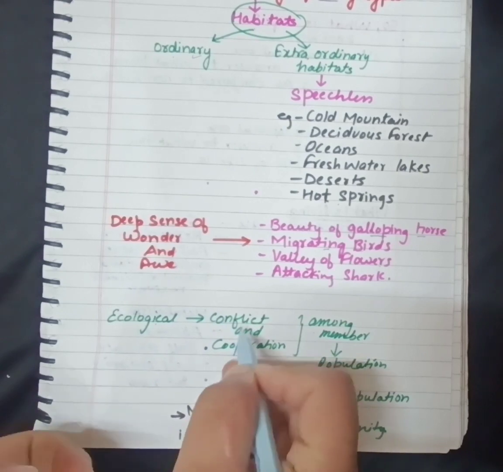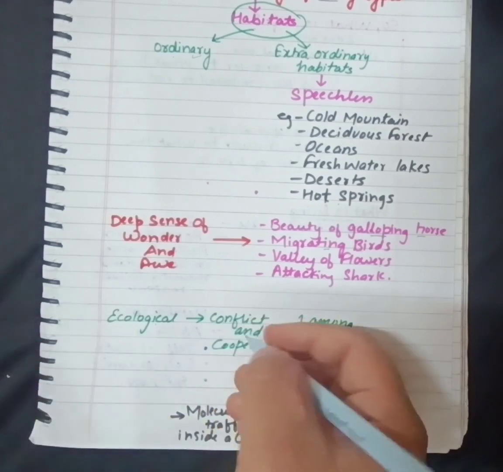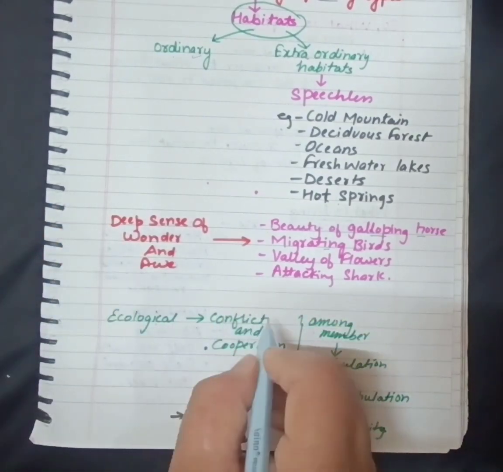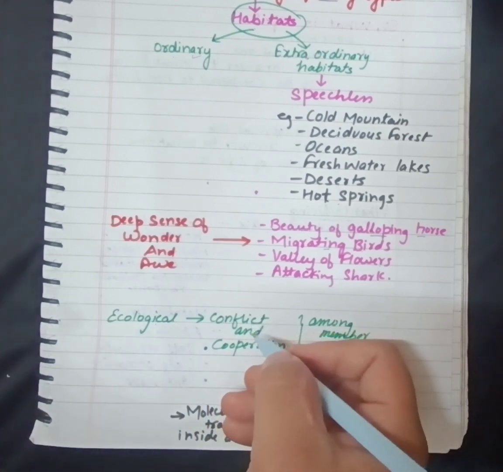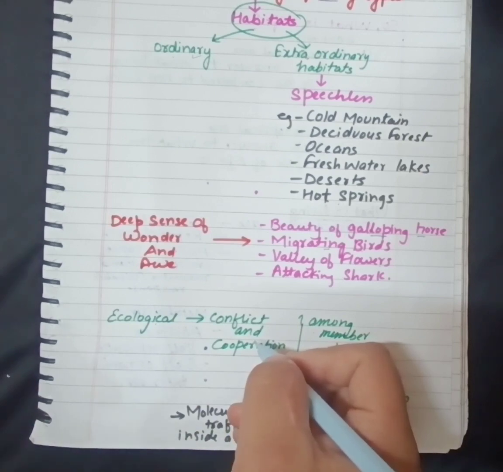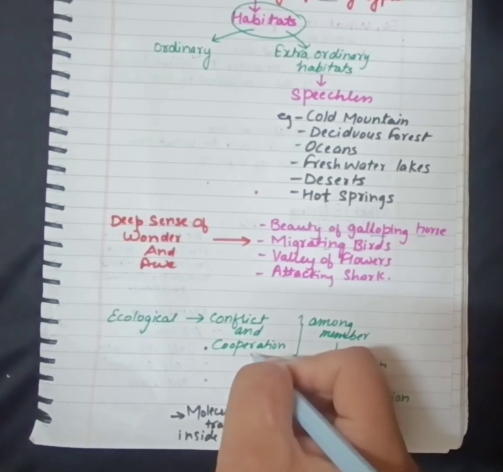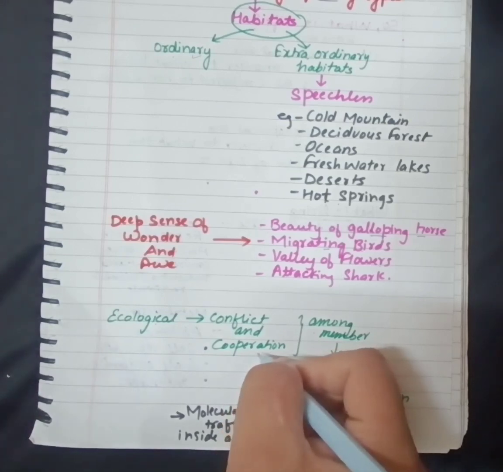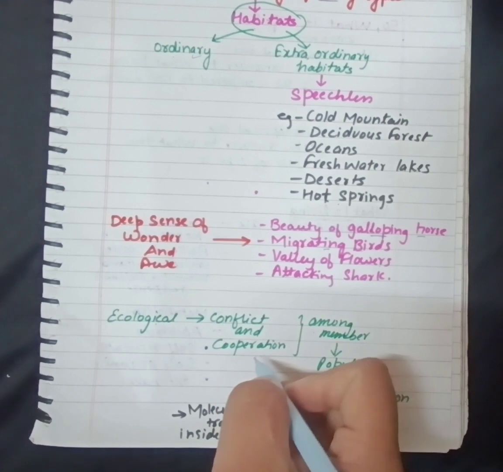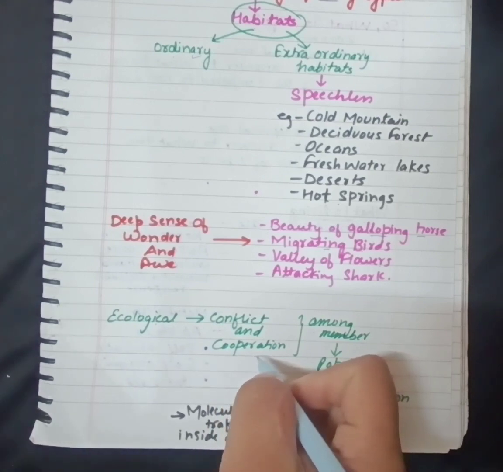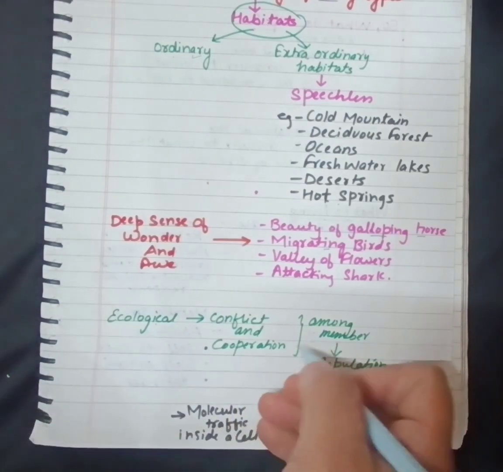What do you understand by this conflict and cooperation among members of a population? You can understand it this way: conflict, like predation, lions preying on deer, and parasitism, like lice on humans, ticks on dogs. And cooperation, for example, mutualism. Lichen is the best example, where fungi and alga live in this environment through their mutual relationship. One more example of mutualism is mycorrhiza, where fungi live in mutualism with higher plants.